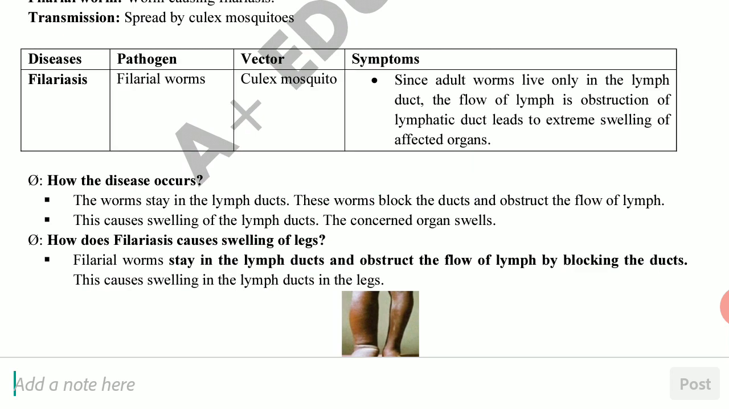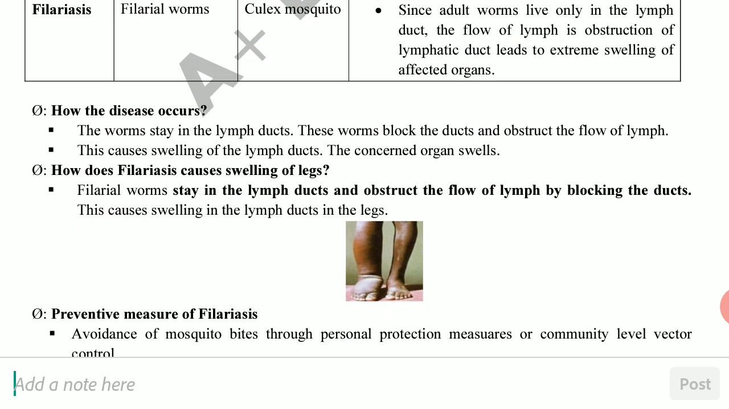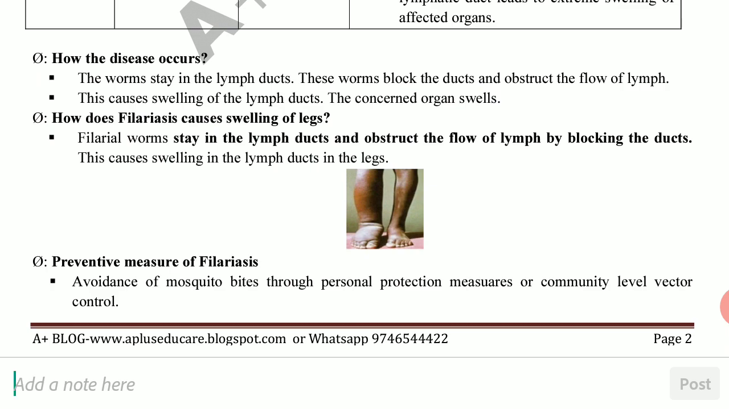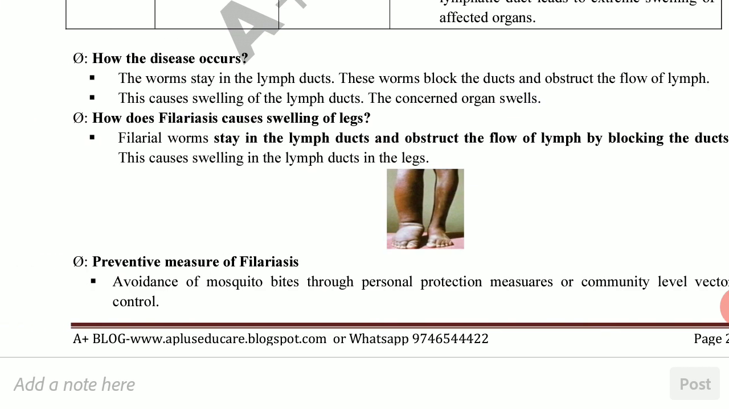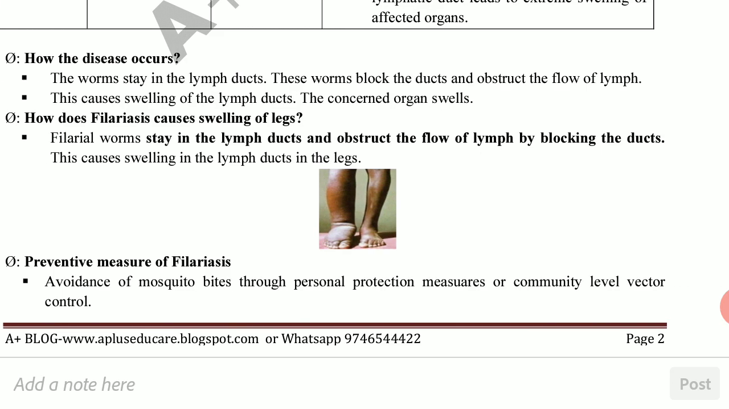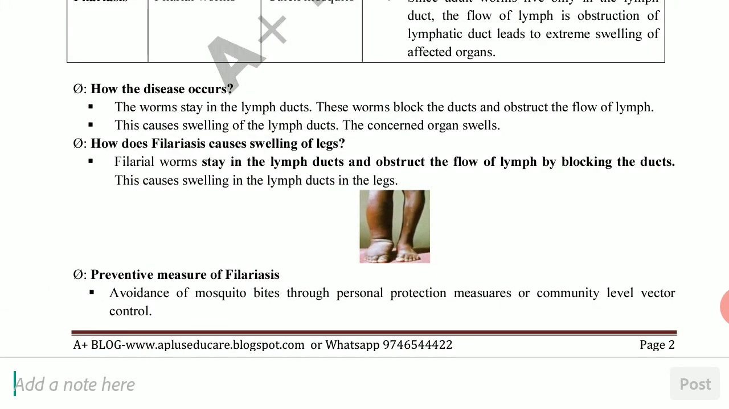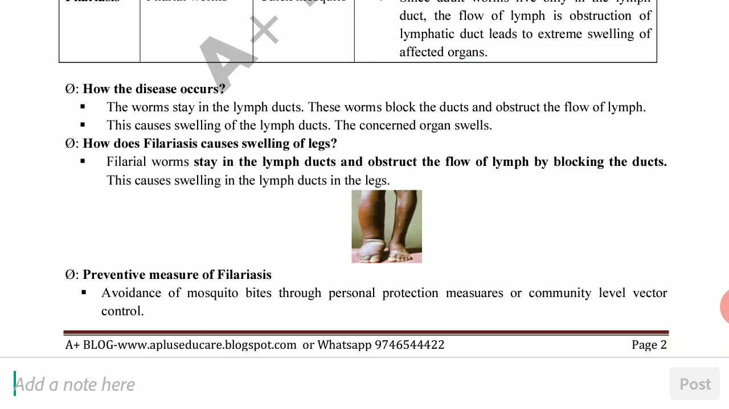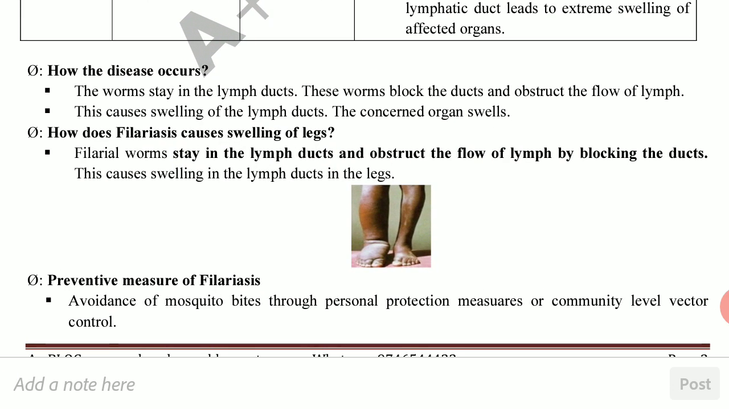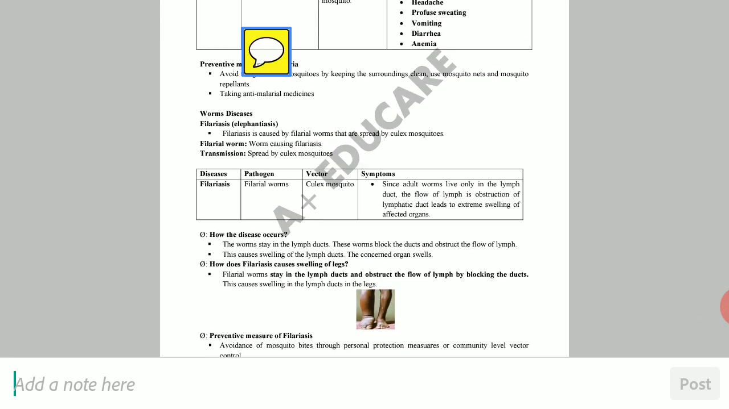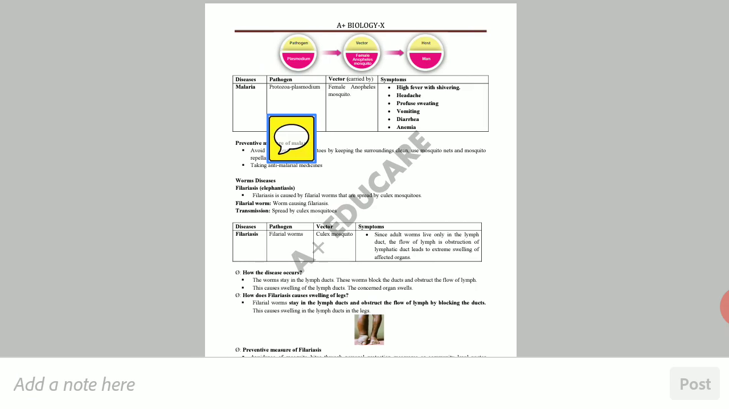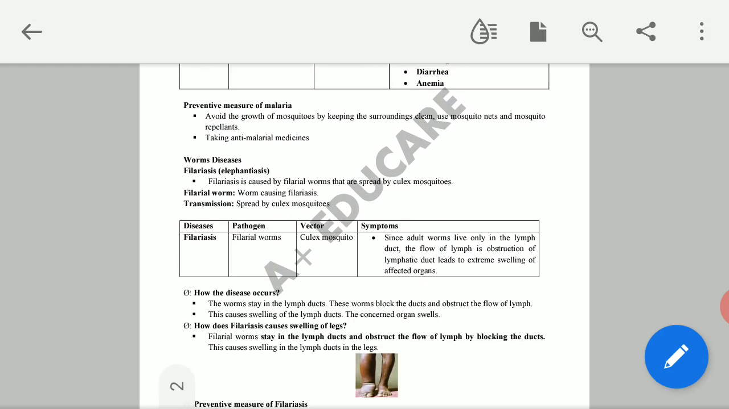How does the disease occur? I told you that. Okay. Then the reason for swelling. Then the preventive measure: avoidance of mosquito bite. This is the main preventive measure to avoid filariasis. Try to avoid mosquito bite by different means, by using repellent, net, etc. You can avoid mosquito bite and control the breeding of mosquito also. This is the only way to control filariasis.